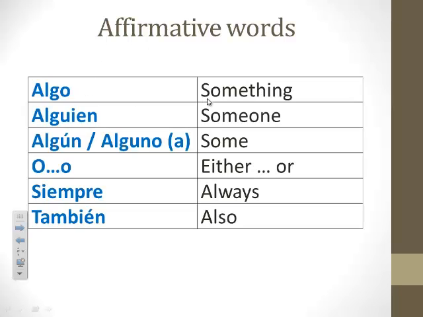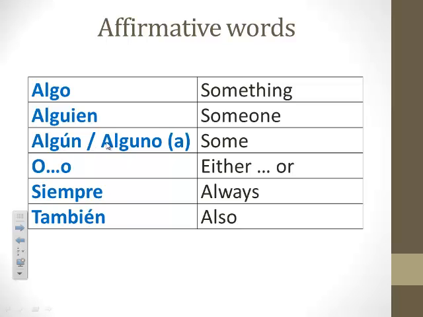To say something in Spanish, you say algo. To say someone, you say alguien. To say some, you say alguno. But because it can be an adjective, you can change it to alguna, algunos, or algunas. And then when it precedes a masculine singular noun, it becomes algún.